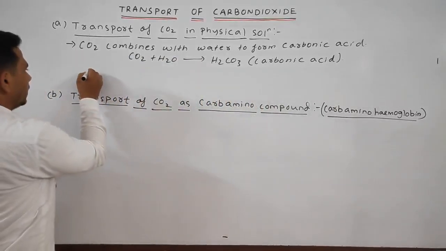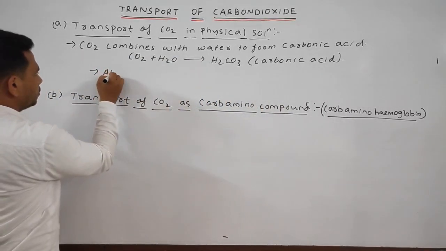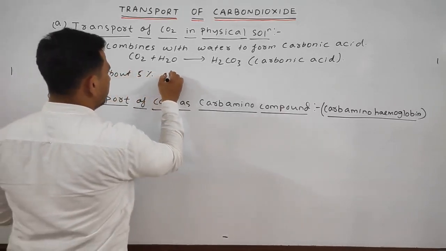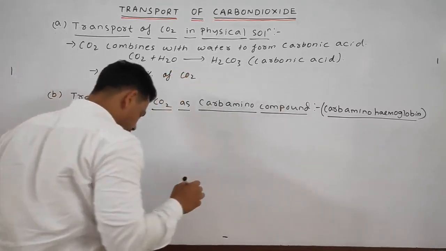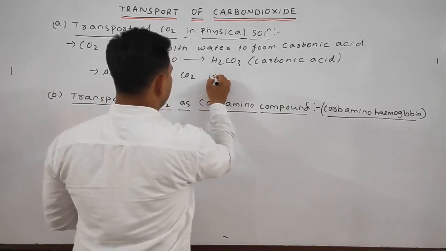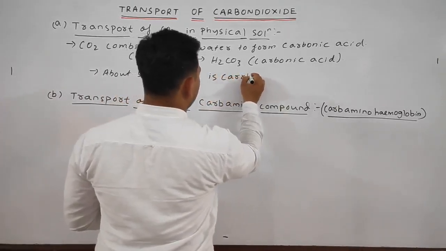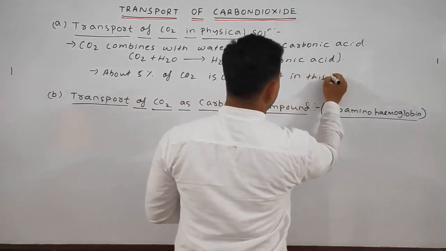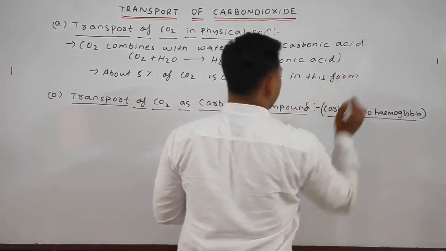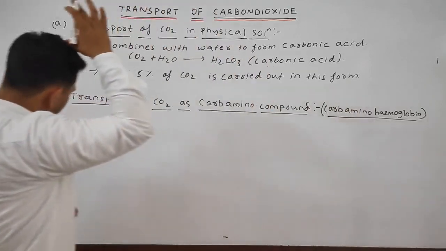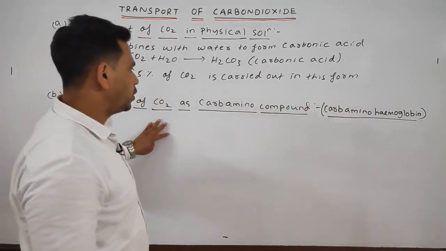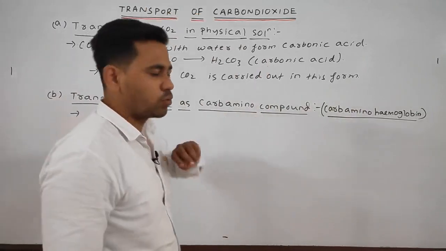So we can write the next point: about 5% of CO2 is carried out in this form. Easy, students. Next point. How does the transport of CO2 take place as the carbamino compound?